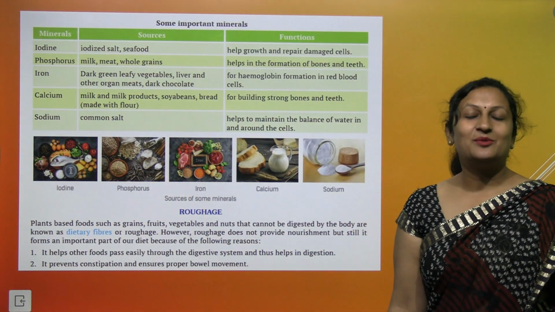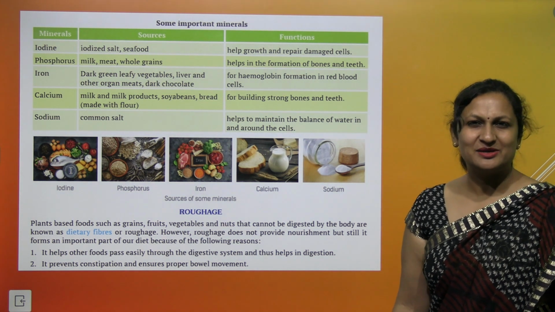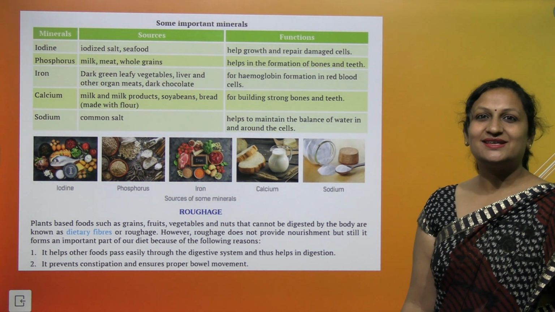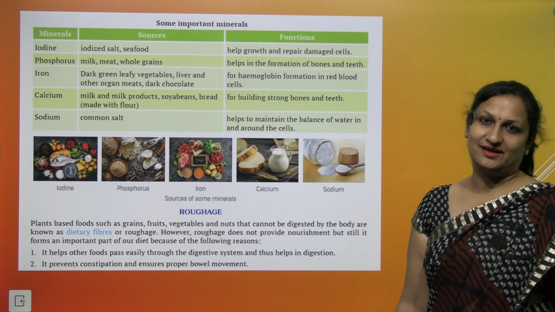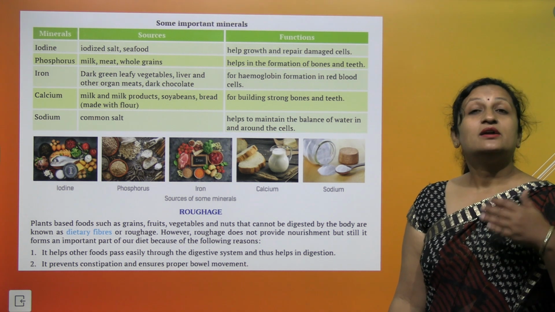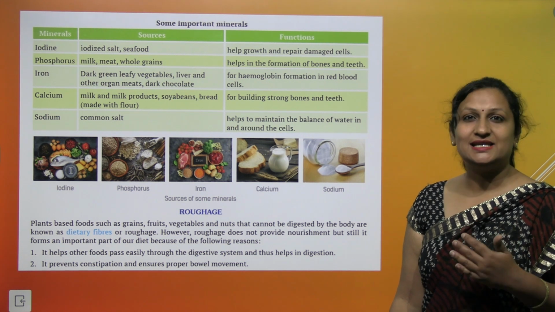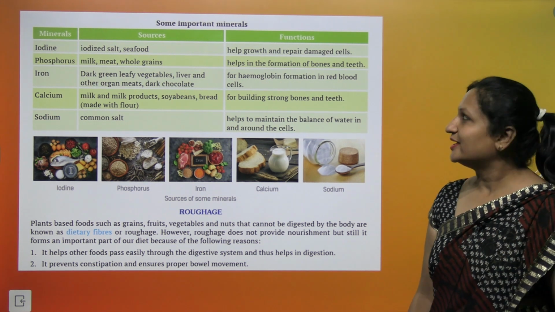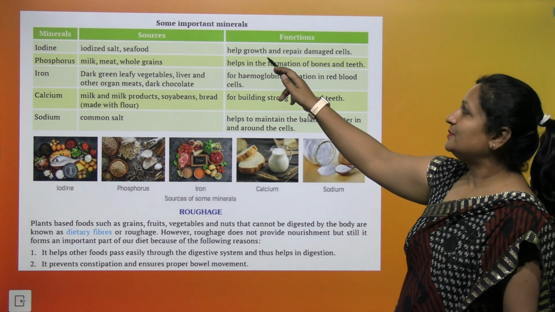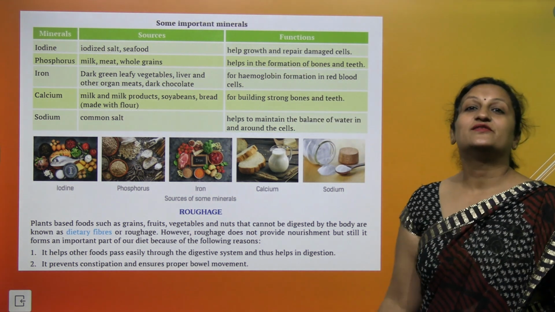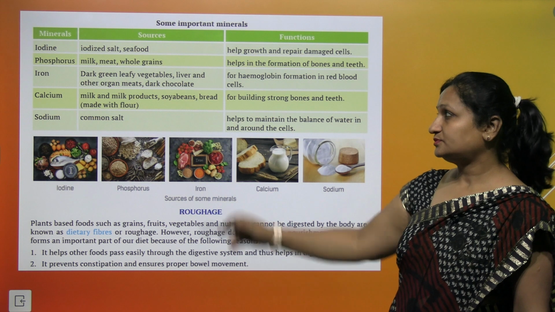Iodine, you get it from iodized salt. टाटा नमक तो सभी खाते हैं. टाटा नमक के अंदर क्या प्रेजेंट है? आयोडीन प्रेजेंट है. Seafood, including crab, lobsters, fishes which are present in sea, they are rich source of iodine. Iodine helps growth and repair of the damaged cells.